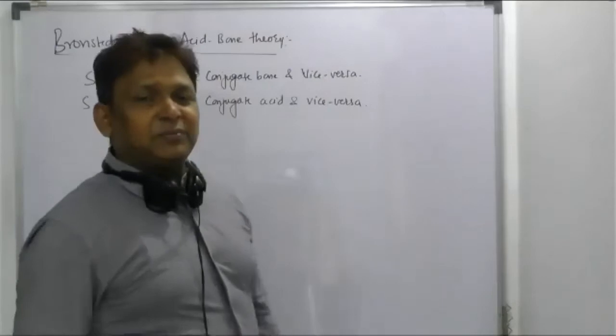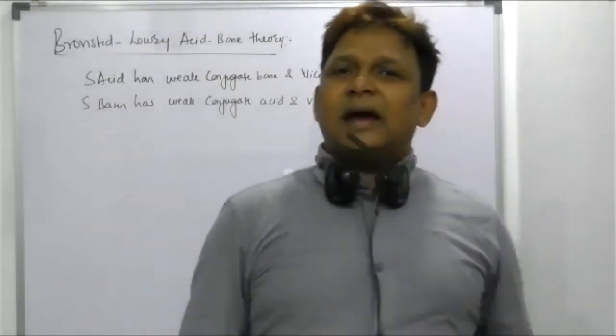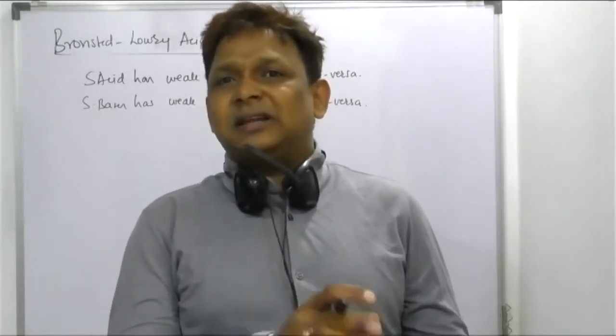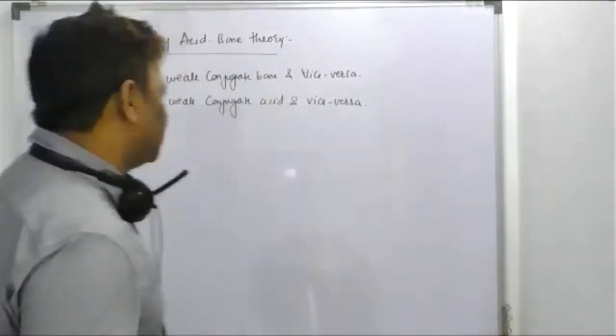It's a very important statement given in the Bronsted-Lowry theory. If the acid is strong, your conjugate part is weak. And if the acid is weak, your conjugate part is strong. Let me show you one example.